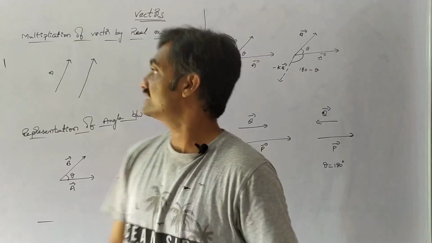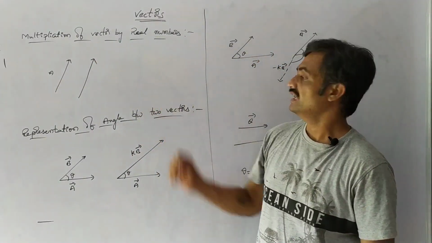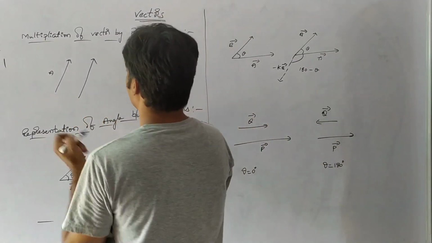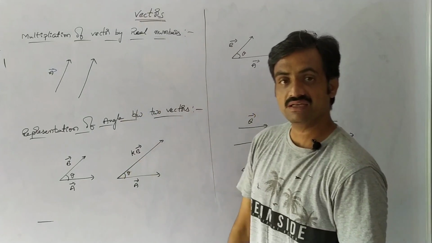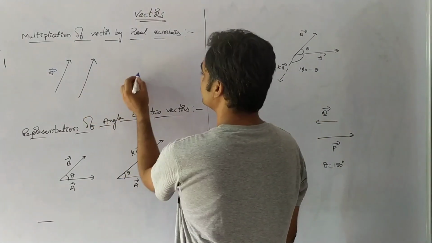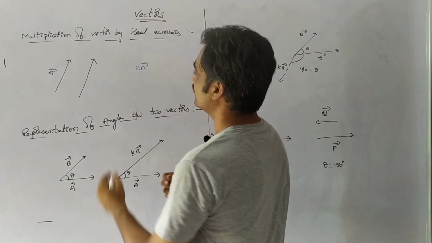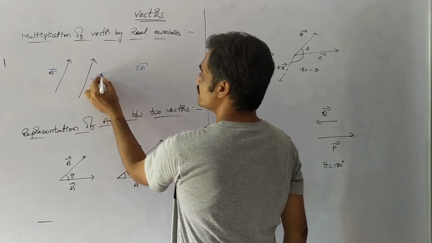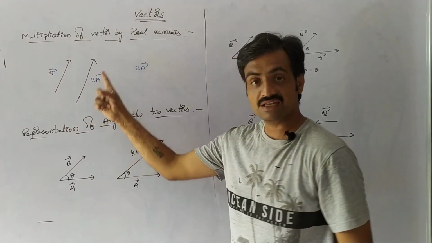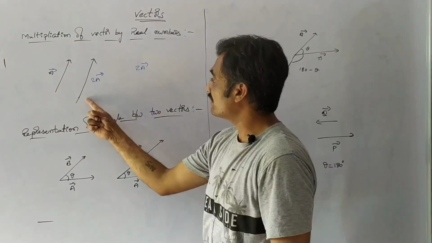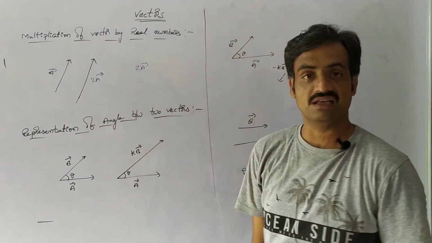Now we are going to discuss multiplication of a vector by real numbers. Let us consider a vector A bar. If this vector is multiplied by a real number, let us say 2, then its magnitude changes. Observe that the magnitude of this vector has changed, whereas the direction has not changed. So the magnitude changes when we multiply a vector by a real number.